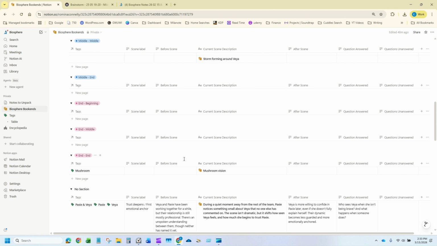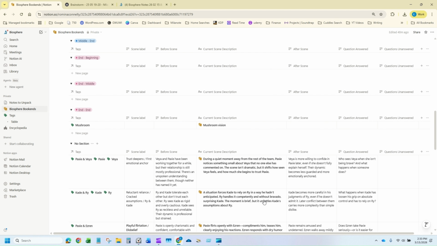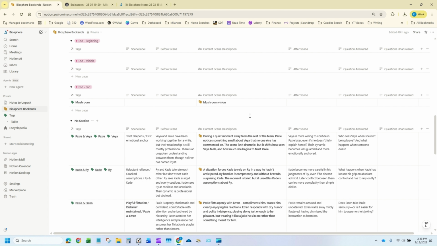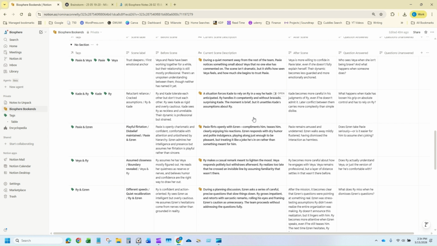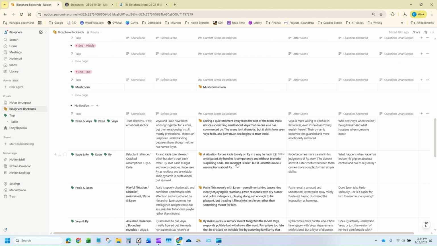So the way I did it was by creating a database of some scene ideas that I had, but it was more higher level. It's more like key moments that I wanted. I don't have the details for them, but I know I needed them in the story. I don't know if I will keep every one of these, but I wanted some of these to be present